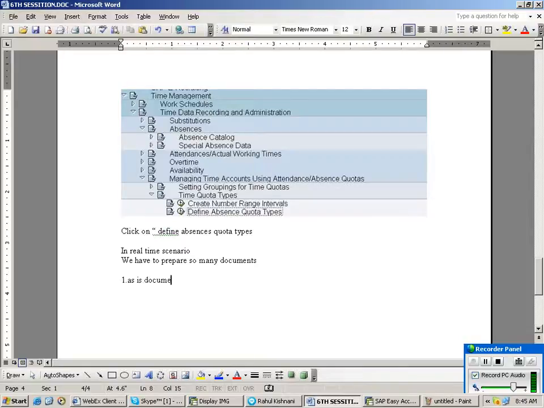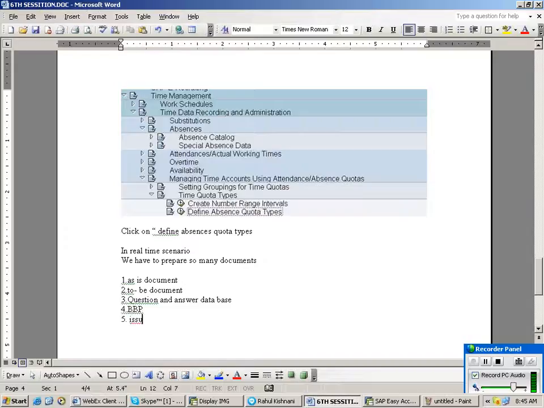so many documents. Say for example, the first one is the as-is document. Second one is the to-be document. Third one is question and answer database document. Fourth one is BBP.